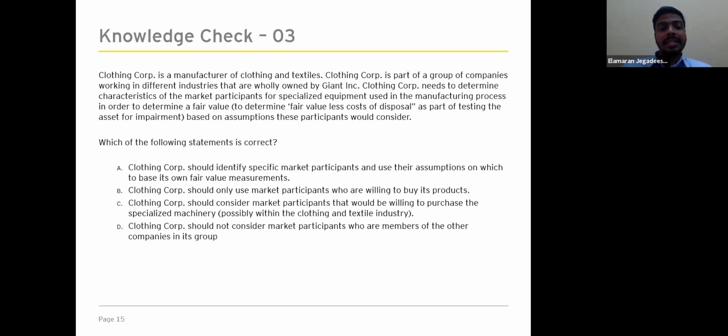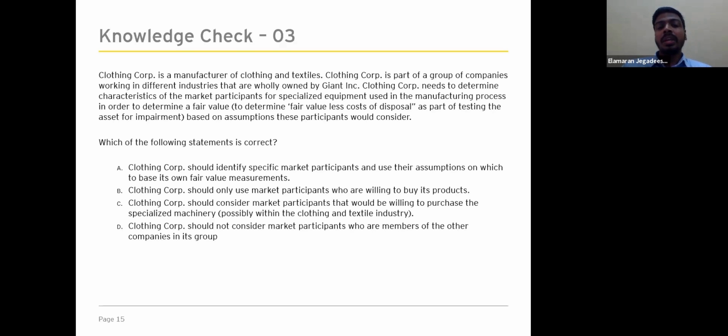So let's see statement A. The Clothing Corp should identify specific market participants and use their assumptions on which to base its own fair value measurements. As I mentioned earlier, the standard does not require identifying the specific market participants. So statement A is incorrect.